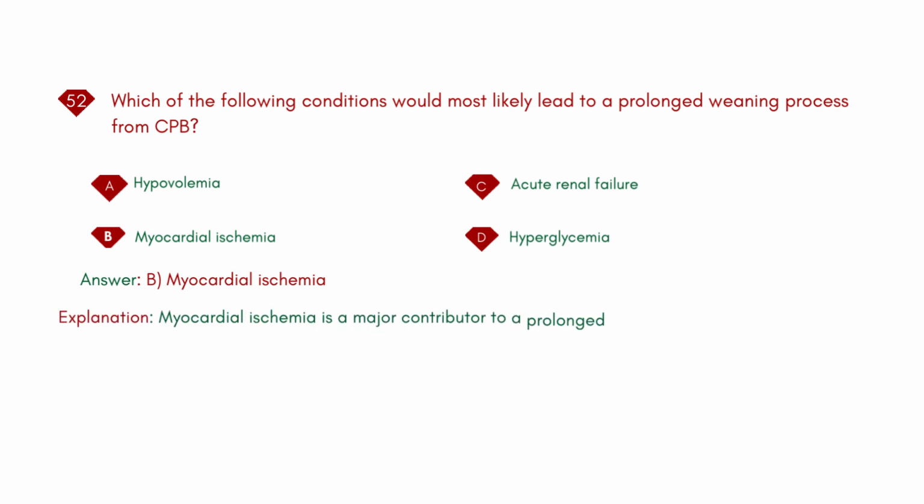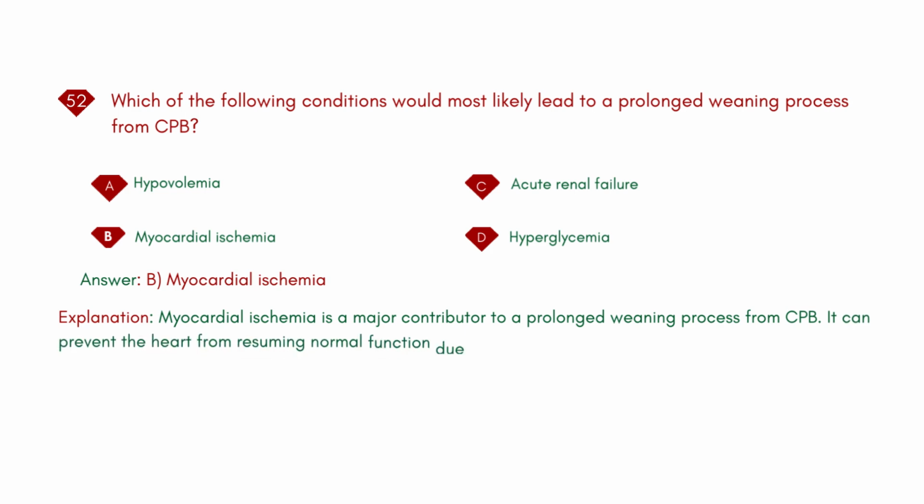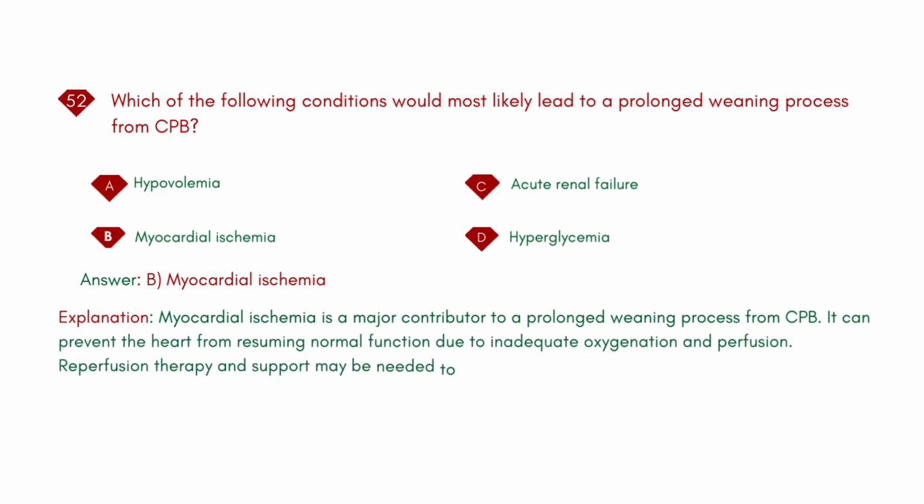Explanation: myocardial ischemia is a major contributor to a prolonged weaning process from CPB. It can prevent the heart from resuming normal function due to inadequate oxygenation and perfusion. Reperfusion therapy and support may be needed to address this issue.